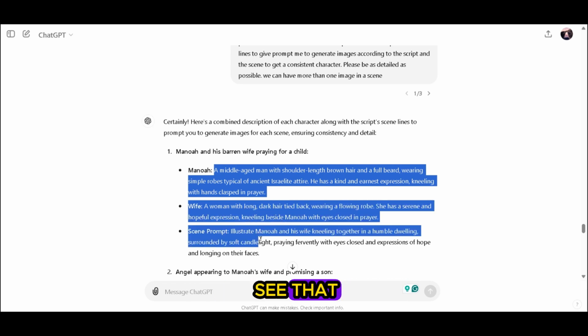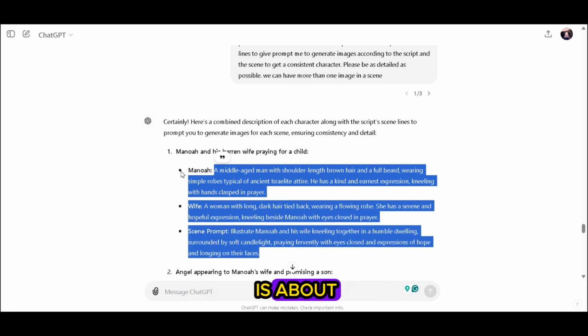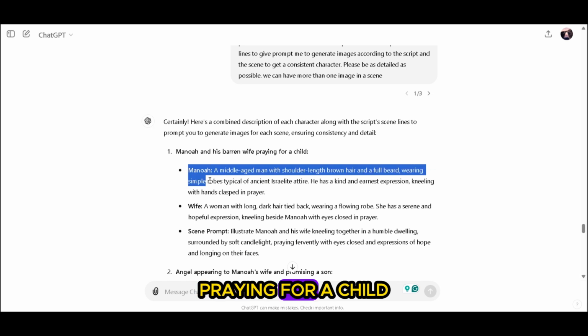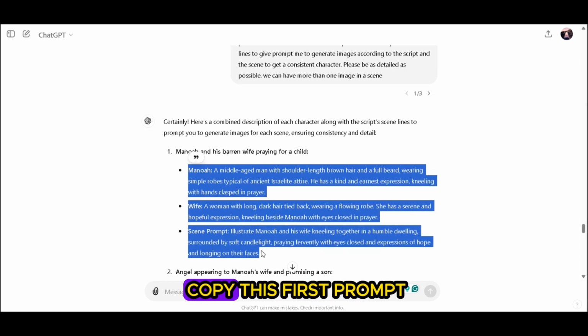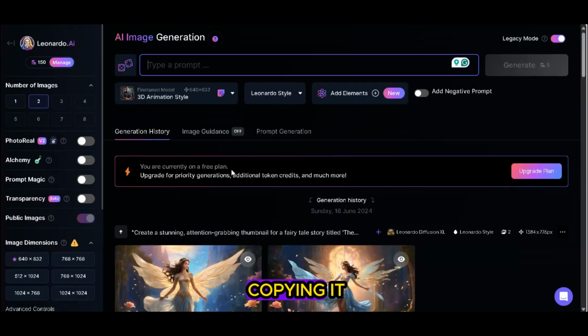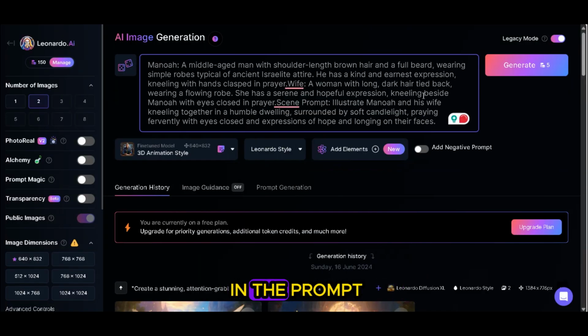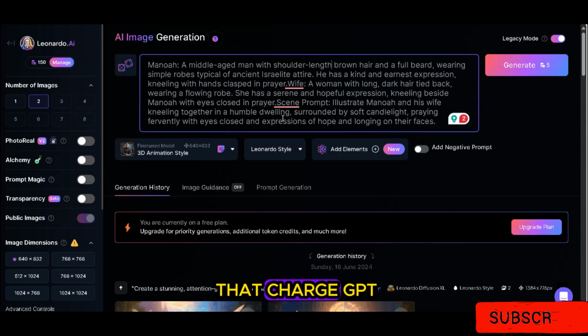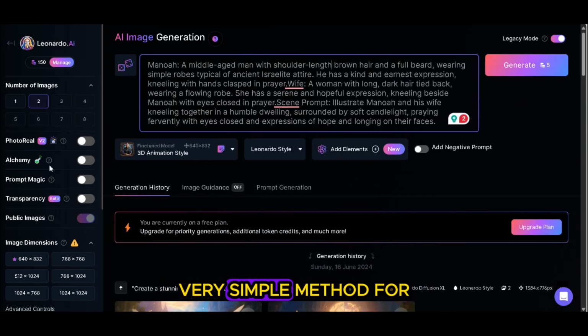As you can see, the first prompt that ChatGPT gave me is about Manoah and his barren wife praying for a child. I'm going to copy this first prompt from ChatGPT over here. After copying it, I will go back to Leonardo AI to paste in the prompt, so that I'll be able to generate the image according to the prompt that ChatGPT gave me. It's a very simple method for all beginners to start with.